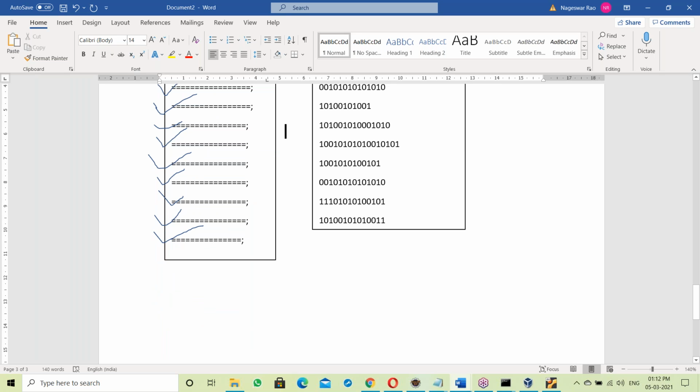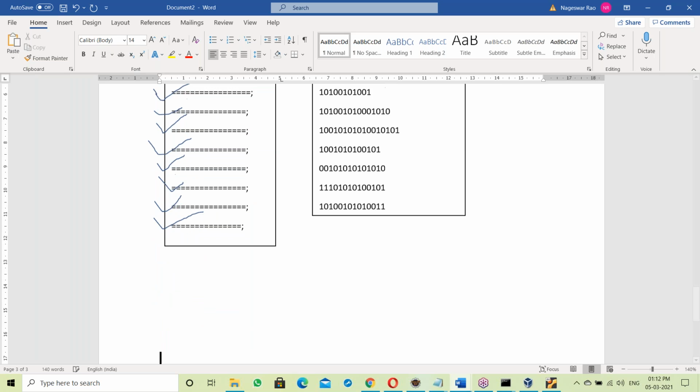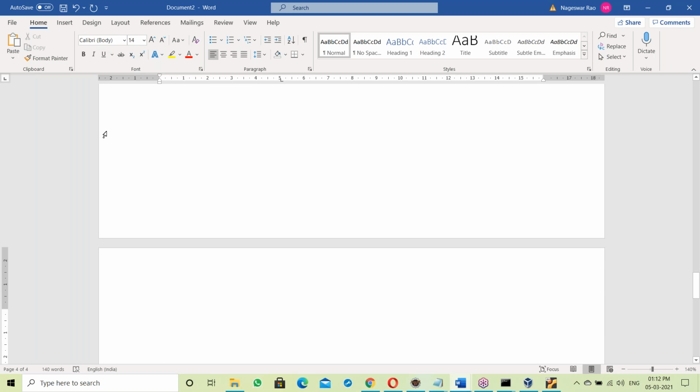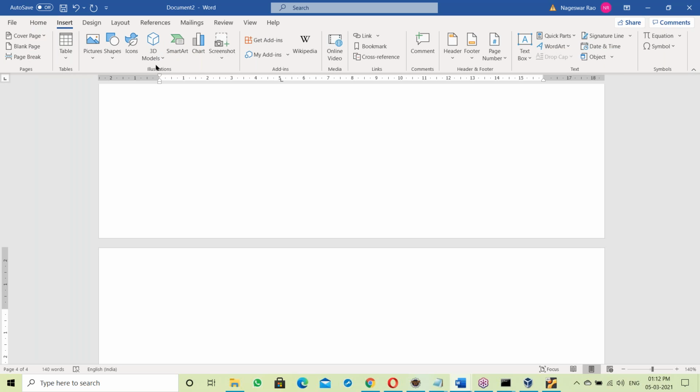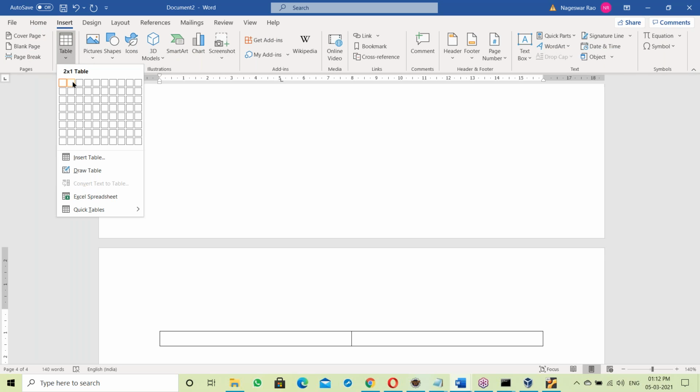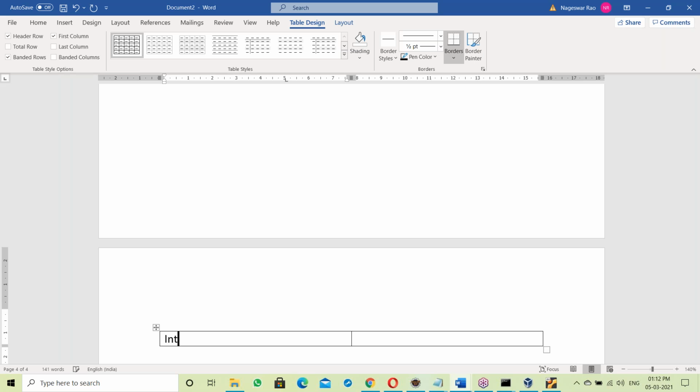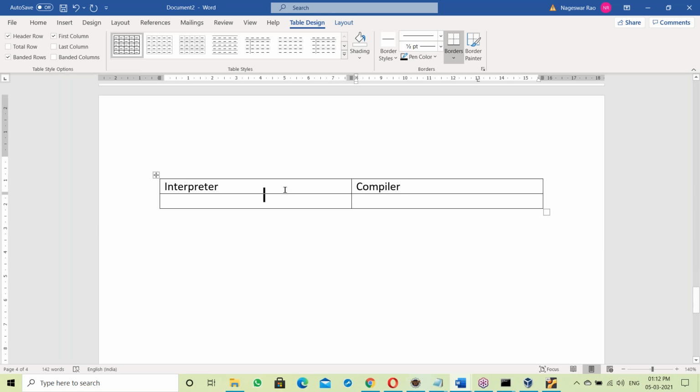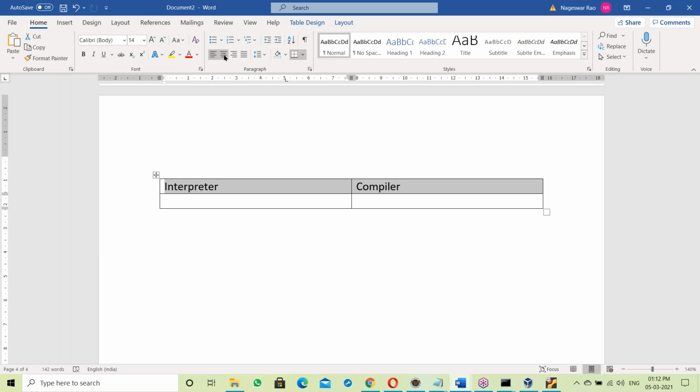Okay. Let us see the differences point-wise: interpreter versus compiler. What's the difference between interpreter and compiler?